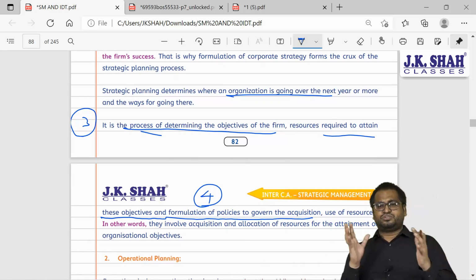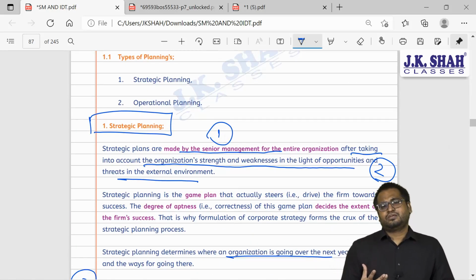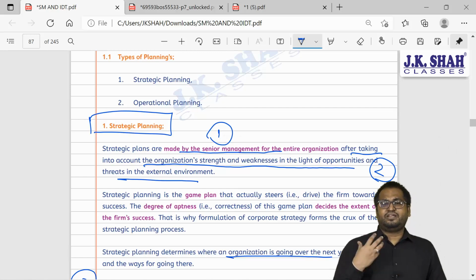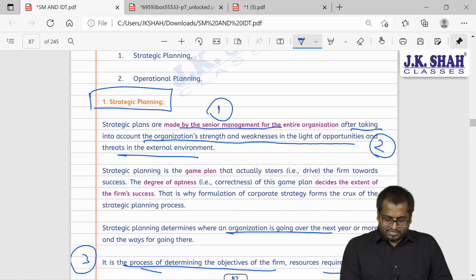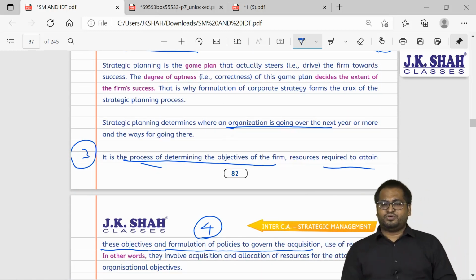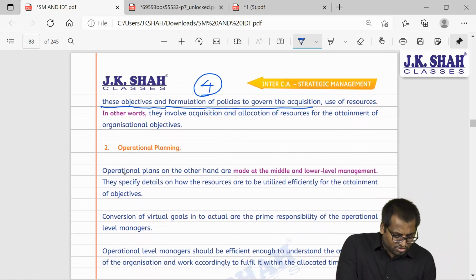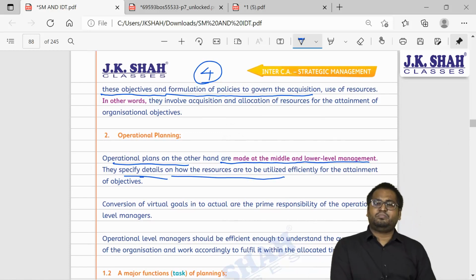And exactly opposite of this will be operational planning. What will be operational planning? It is made by functional level managers. It is putting into action whatever has been formulated. So operational plans are made at middle and lower level management. They specify how the resources will be utilized.